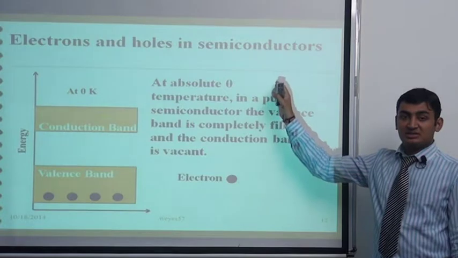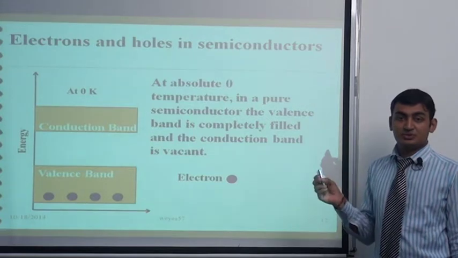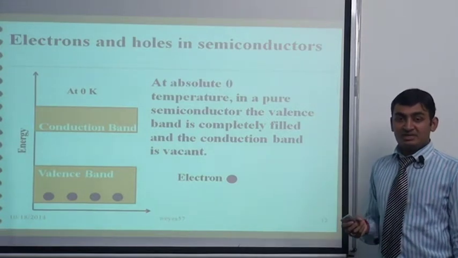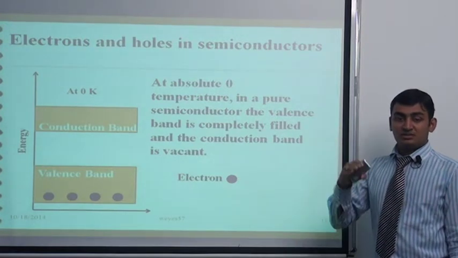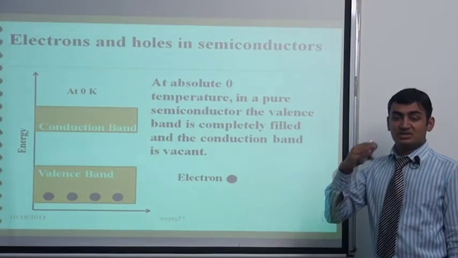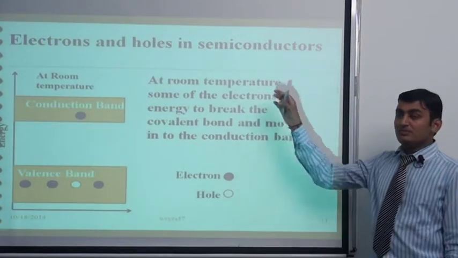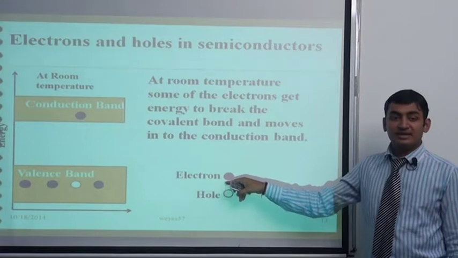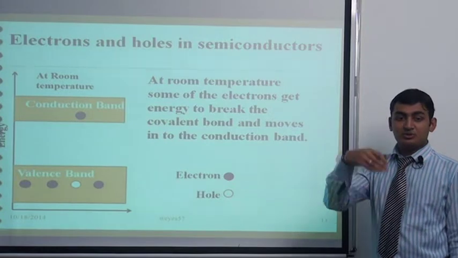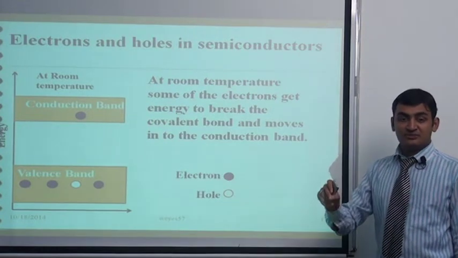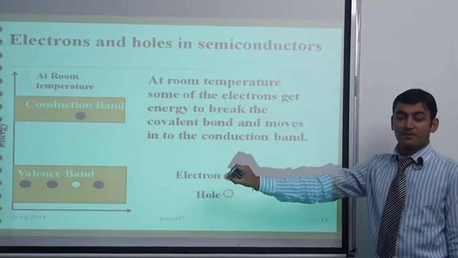Electrons and holes in semiconductors. In a semiconductor, when electrons go from the valence band to the conduction band, they leave a space, and this space is called a hole. At 0 Kelvin temperature there are no free valence electrons. All the valence electrons are in the valence band and the conduction band is empty. As we increase the temperature, electrons get energy and become free for transition, and they go from the valence band to the conduction band, leaving a space in the position of the electron. This space is called a hole.